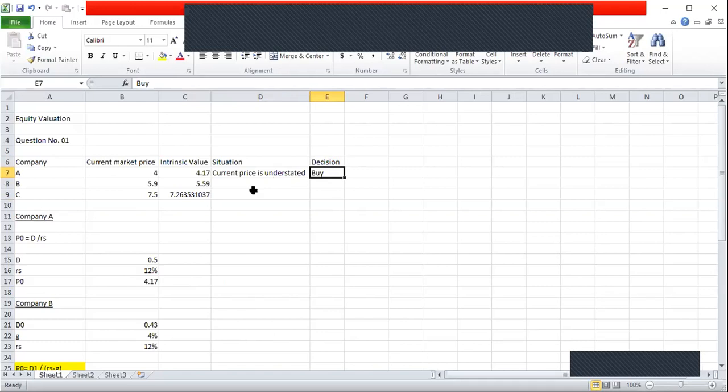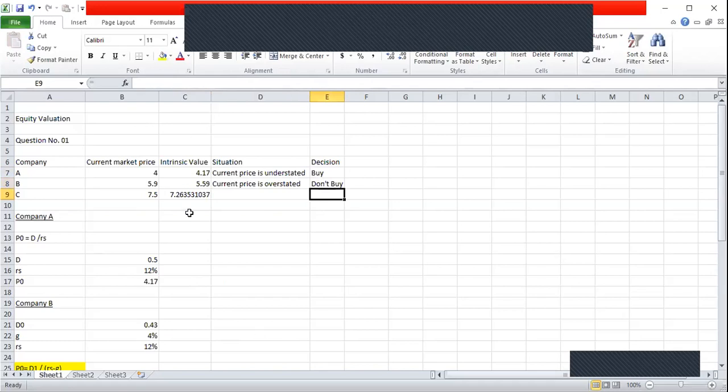Now the situation in company B is its current price is 5 rupees and 90 cents. Intrinsic value is 5 rupees and 59 cents. In other words, intrinsic value is less than the current price, meaning current price is overstated. So if the current price is overstated, we should not buy at that price. Current price is overstated. So our decision is don't buy.